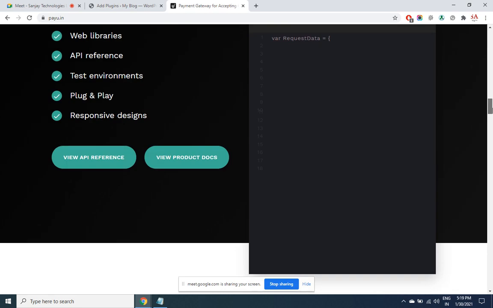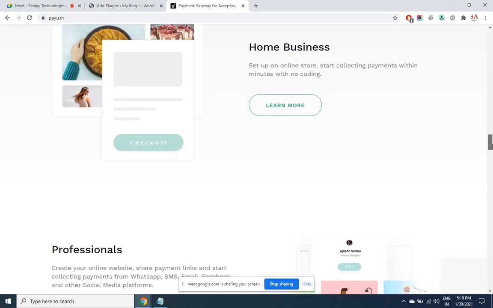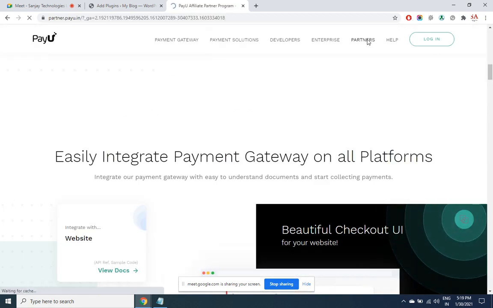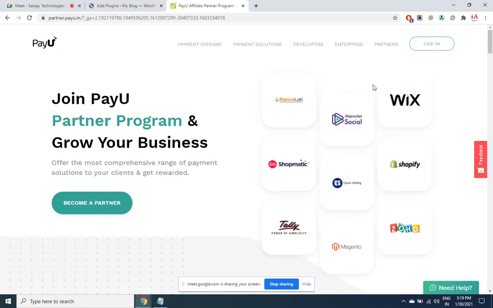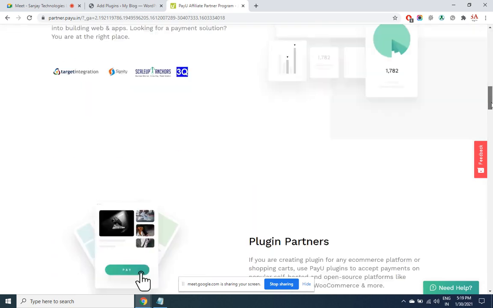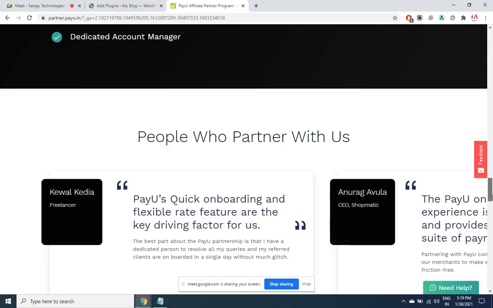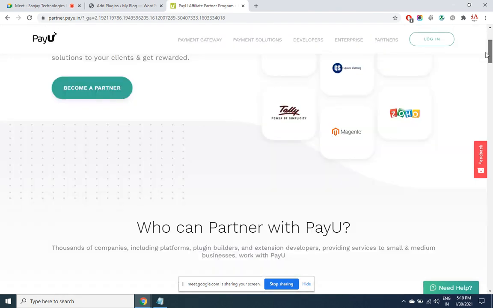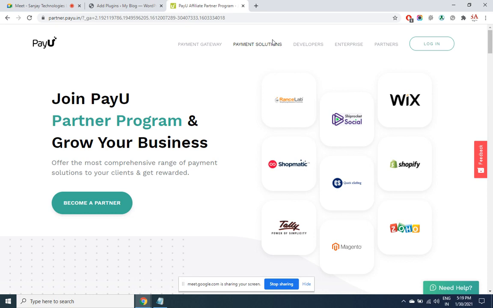And they have got all the prestigious clients. Look at their partners: Zoho, Magento, Shopmatic, Tally. So you need not worry about the security at all. You will require a PAN card as well as an active bank account before applying for an account in PayUmoney. Aadhaar card is also a must now, and for some types of business even GST registration is mandatory.